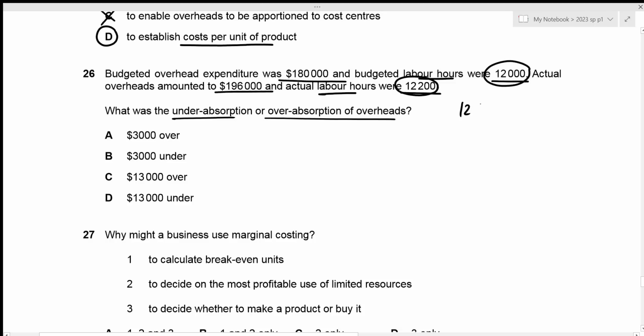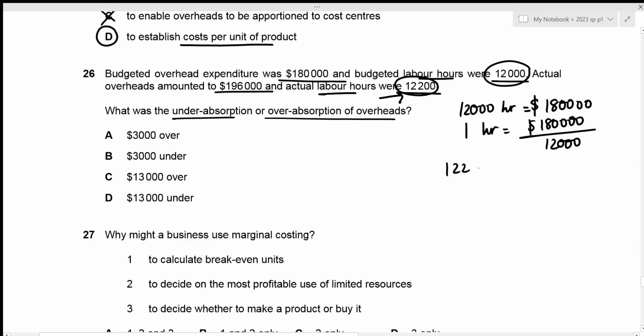For 12,000 hours, we have our budgeted overheads to be 180,000. We now need to figure out the budgeted overhead expenditure based on 12,200 hours. So let's utilize our unitary method. For 1 hour, that's going to be 180,000 divided by 12,000, which means that for 12,200 hours, that will be 180,000 divided by 12,000 times 12,200. This gives our budgeted overhead expenditure based on 12,200 hours to be 183,000.